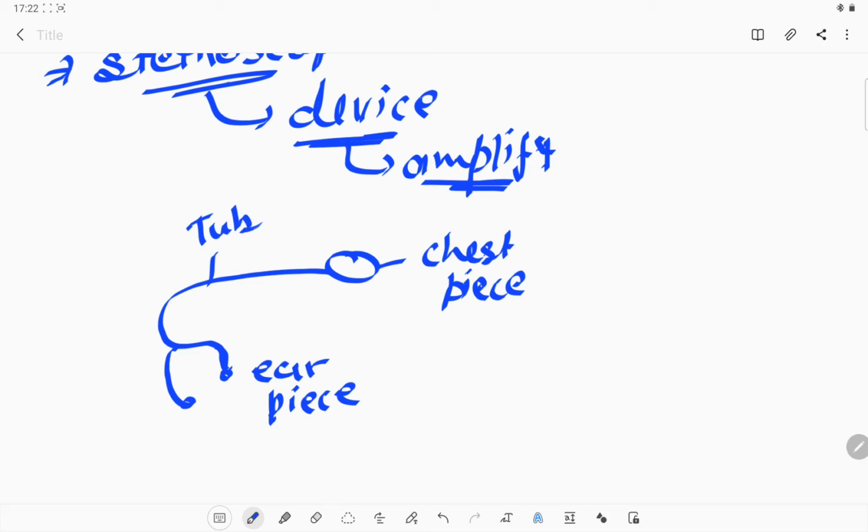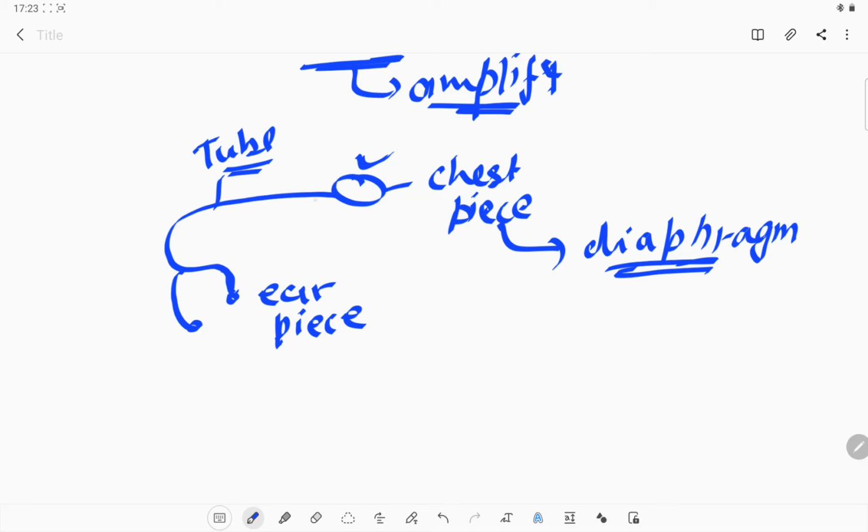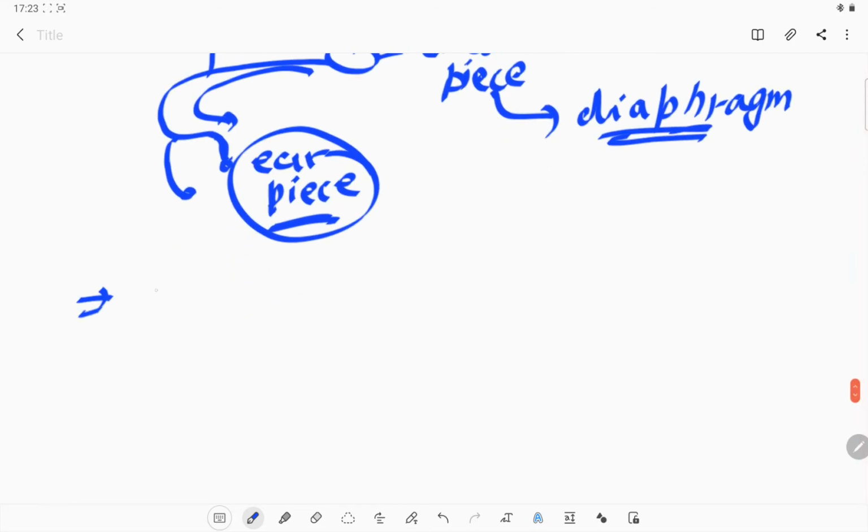Okay, and this is the tube which combines the earpiece with the chest piece. The main function is of the chest piece. It contains a diaphragm, which is very sensitive. Because of that sensitivity, it enhances all the beats which it receives from our heart, and that amplified sound will go into the earpiece, and we can hear all those sounds. Why do we require it? So that the doctor can get a clue what is the condition of the person.